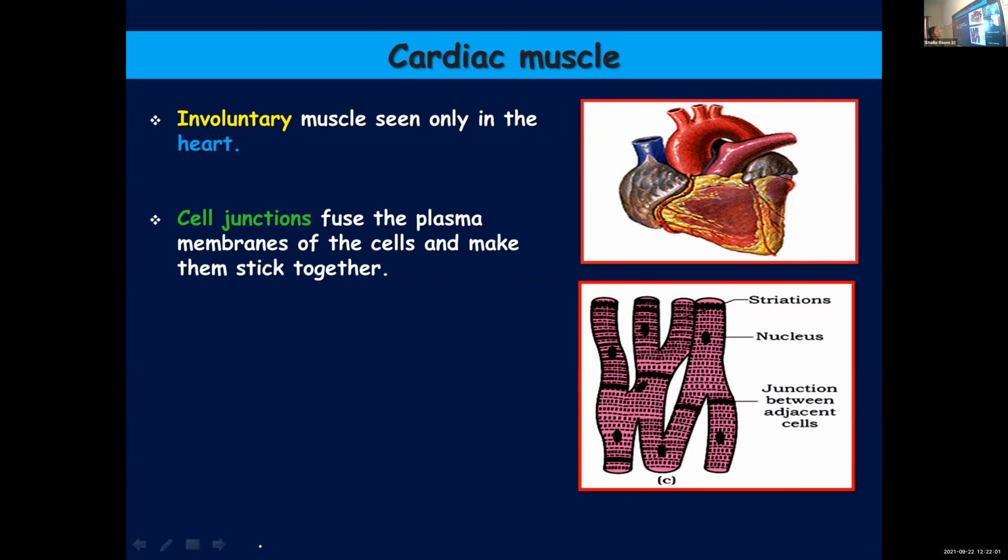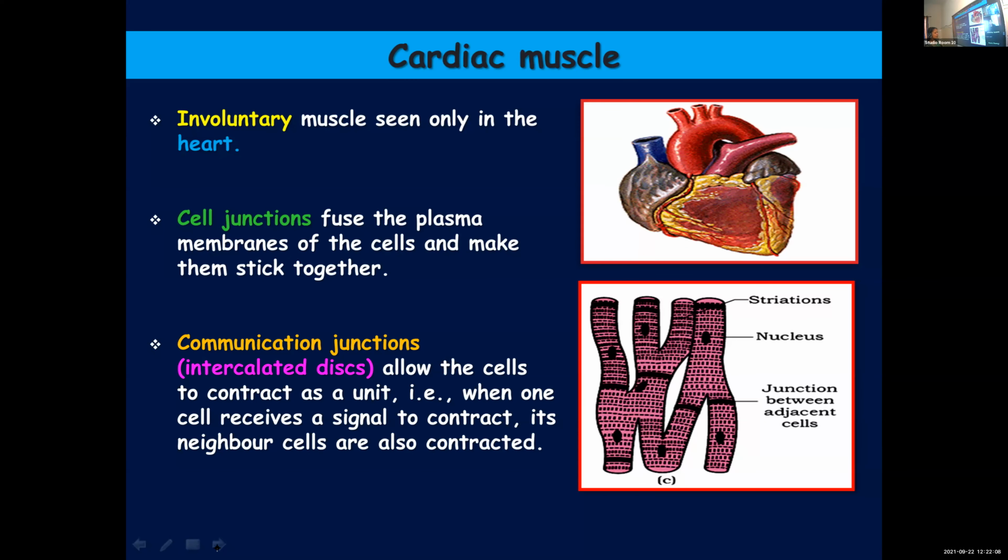Cell junctions will fuse the plasma membranes of the neighboring or adjacent cells, and these will be sticking together, and they have intercalated discs. These are the communication junctions found in cardiac muscles, and the advantage is that they will help all the cells to contract or function as a single unit.